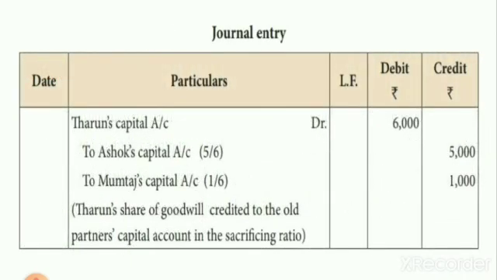So from Darun's capital account we are going to transfer the amount of 6,000 to the old partners. This 6,000 is distributed to the old partners in the sacrificing ratio. Actually, here to calculate the sacrificing ratio, no information is available, so the old profit ratio is taken as the sacrificing ratio. So 5,000 and 1,000 is credited to Ashok's and Mumtaj's capital accounts.